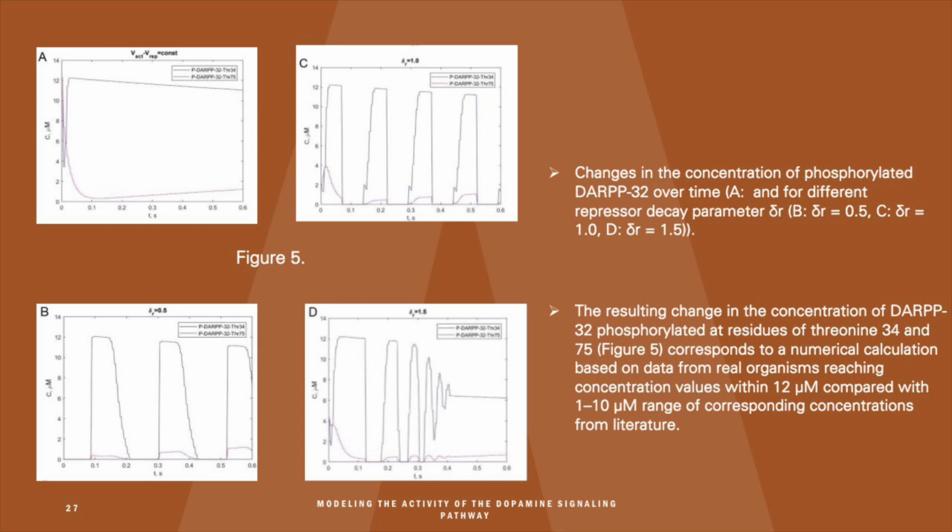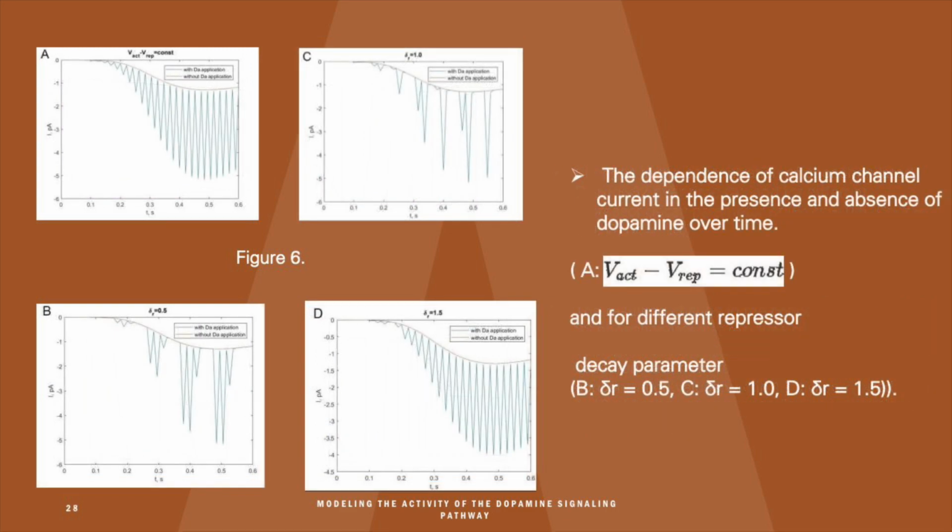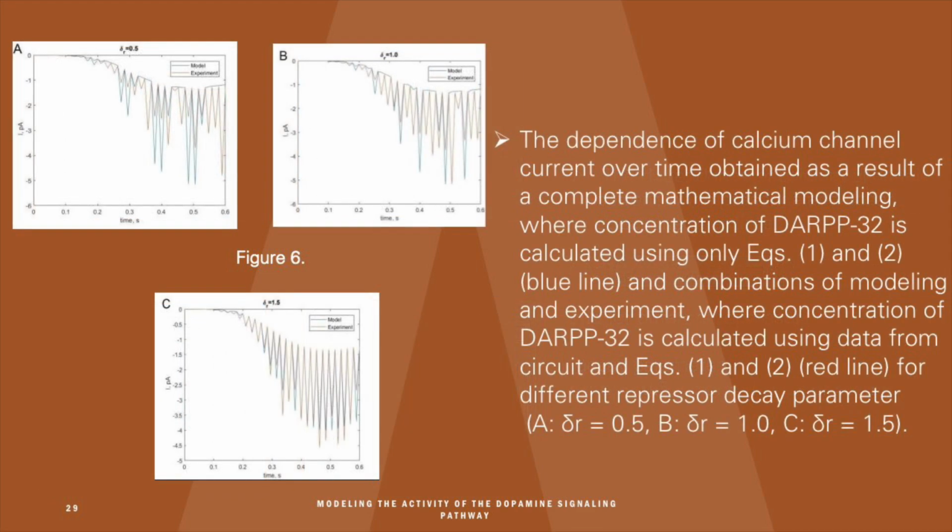And these signals show us the dependence of calcium channel current in the presence and absence of dopamine over time, obtained as a result of complete mathematical modeling, where the concentration of DARPP32 is calculated using only equations 1 and 2 for the blue line, and a combination of modeling and experiment, where the concentration of DARPP32 is calculated using data from the circuit and equations 1 and 2, in the red line.